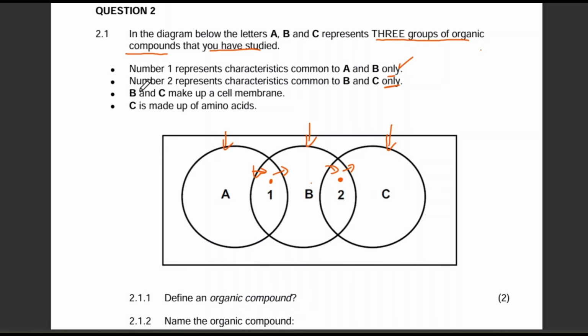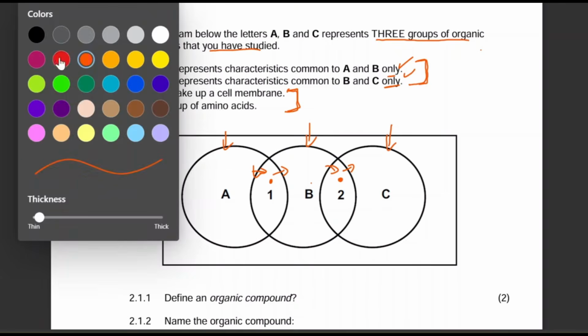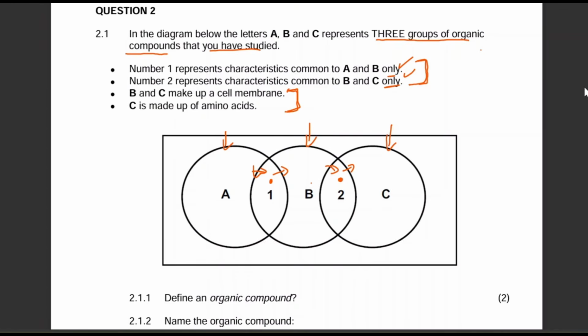Then they tell us that B and C make up the cell membranes. I feel like if you did not figure it out in these first two points, you should be able to figure out what is happening in the next two points. The minute they tell you about B and C making up cell membranes, right? And then C is made up of amino acids.